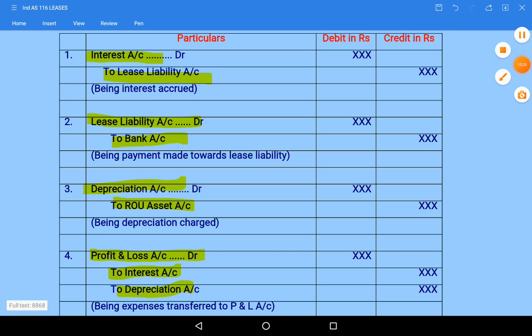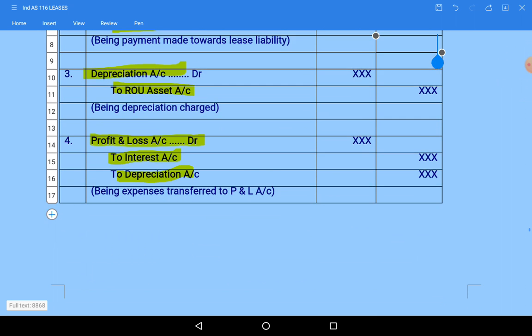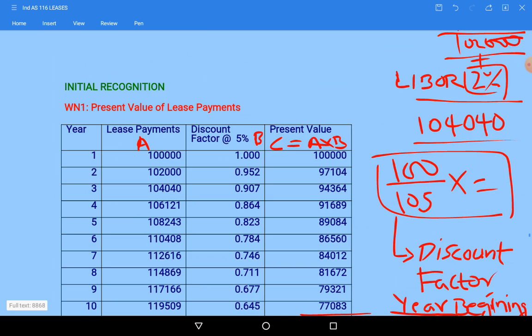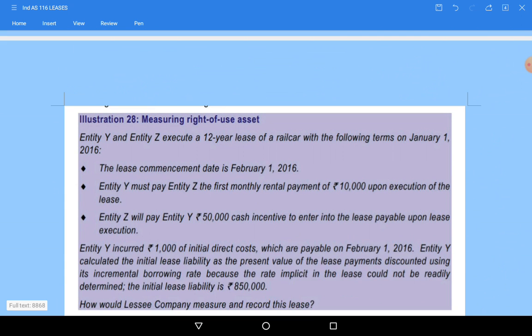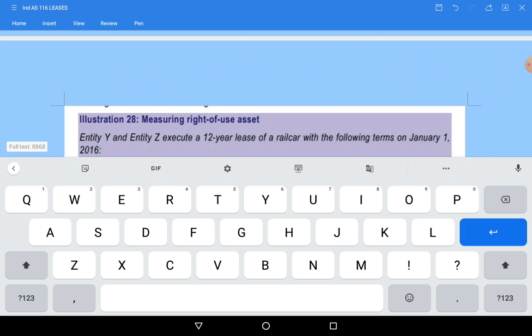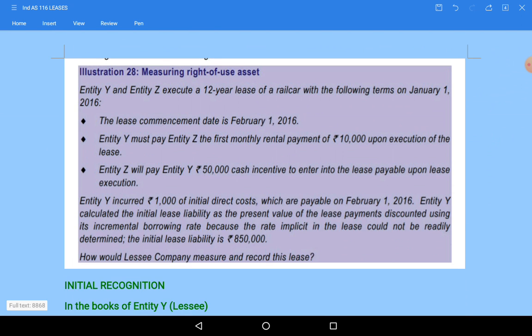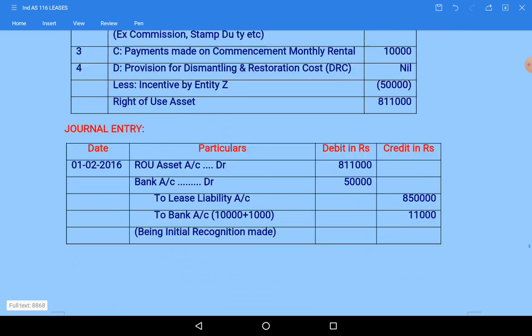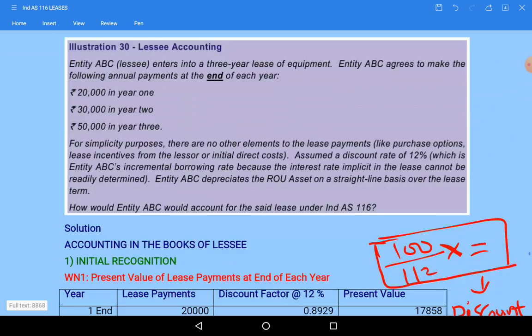in the books of lessee. So we have done with the revision part. We already completed question number 28, 29, 30, till 30 we have done. So let me take you to question number 31.